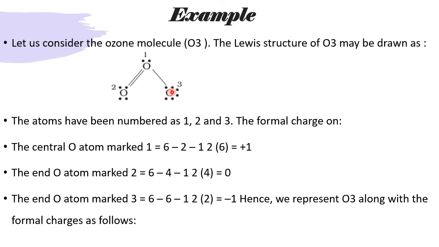Why minus 1? It has taken an electron from the other O just to attain the octet. That's why, gaining an electron, it becomes minus 1. Loss of an electron equals plus 1. Now clear? Earlier we were thinking loss of electron is plus and gain of electron is minus, but it is because of the extra or deficient number of electrons that can be confirmed by the formal charge. So I think formal charge becomes very clear. In tomorrow's discussion, we will discuss some more examples. Thank you, my dear boys.